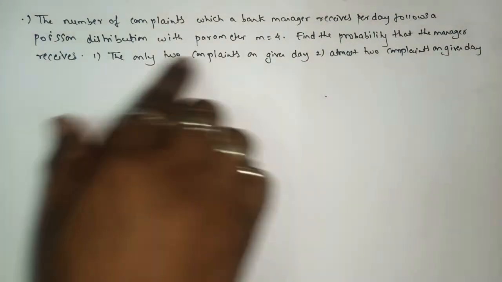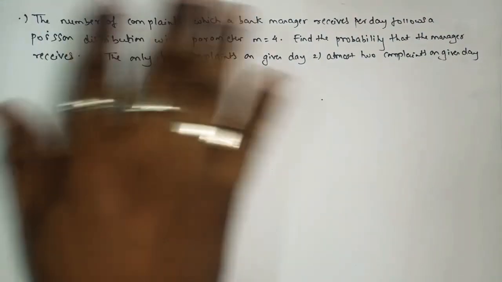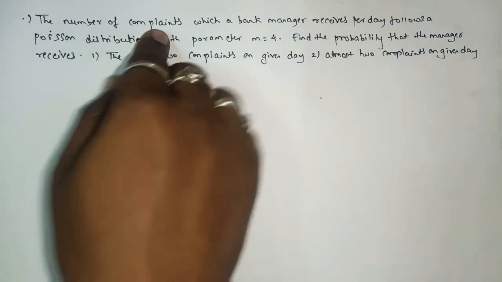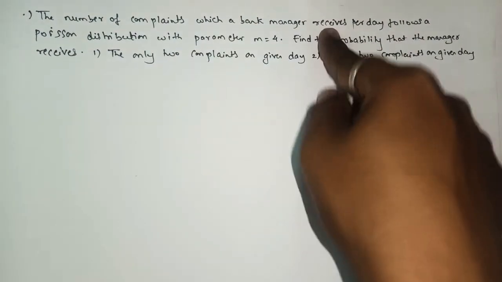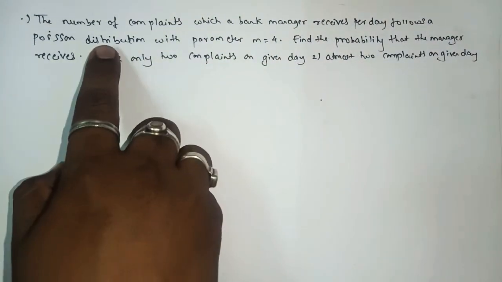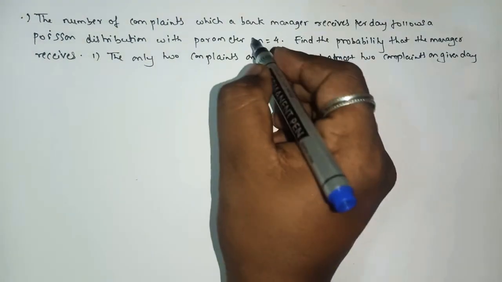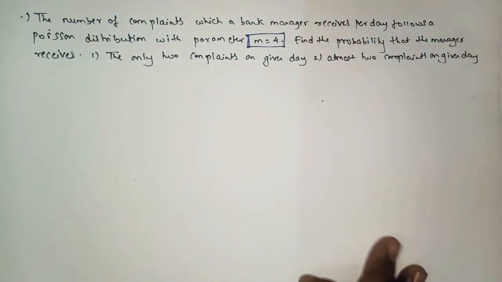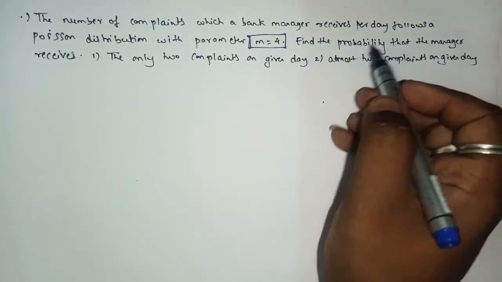Okay, so here we have one more sum in front of us, in the form of a proper statement sum. It is given that the number of complaints which a bank manager receives per day follows a Poisson distribution with the parameter m equals 4. Yes, in this question we have the value of m. In the previous question the value of m was not given, so we had to find it by using a proper method. Here in the statement sum we have the direct value of m. Next, we'll see what exactly we have to find.